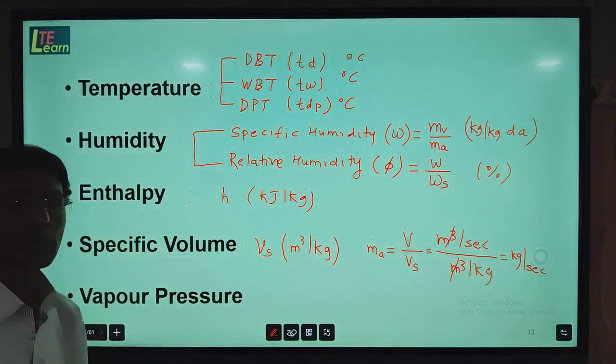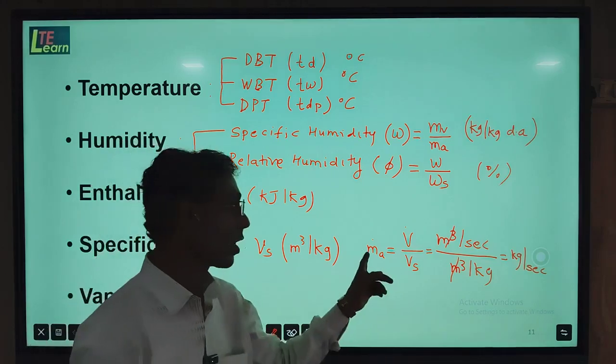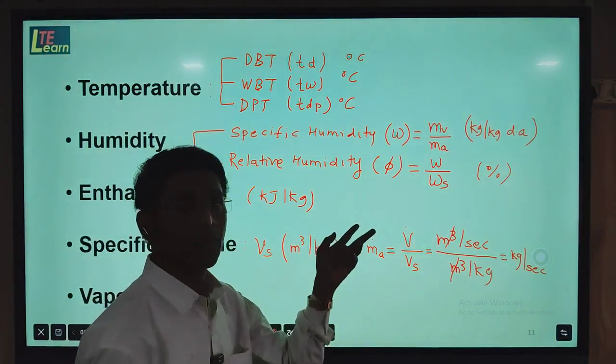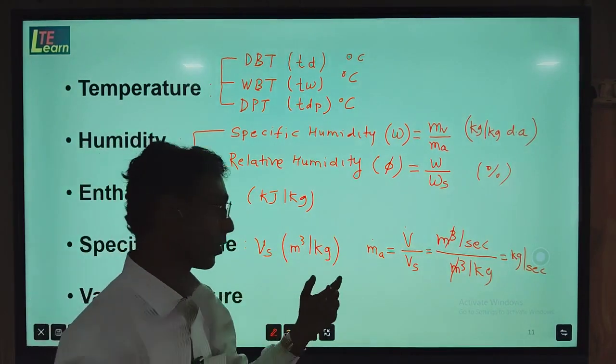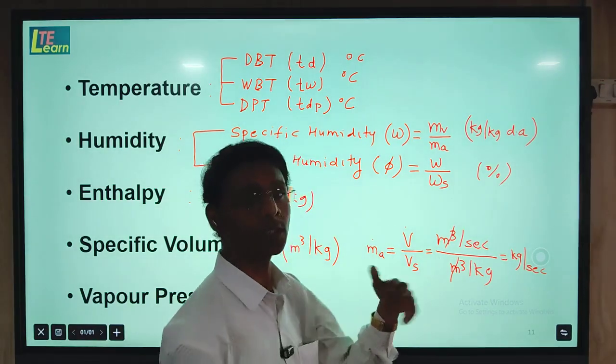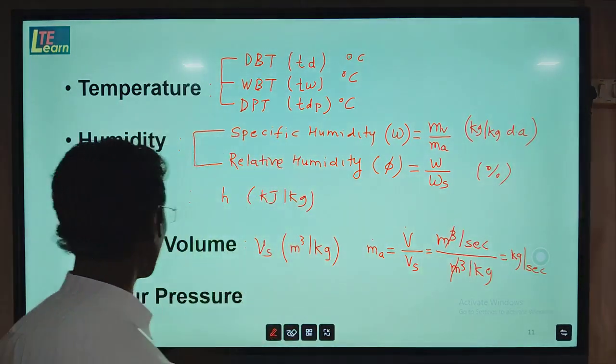That is, Q, the amount of heat transfer, is equal to m dot into the enthalpy difference: enthalpy before the cooling coil and enthalpy after the cooling coil. That difference, delta H, into mass flow rate, comes in kilowatts in the cooling load calculation.